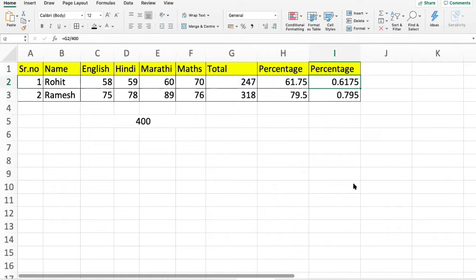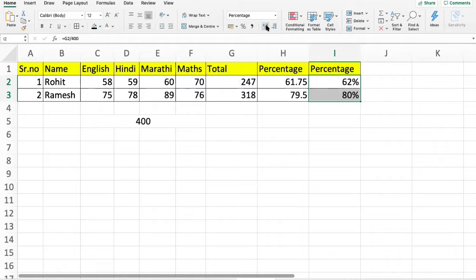Now I need to know what the percentage is. This value will come in decimal points. I'll select both these cells and go to the Home tab, and in this particular group you can see a percentage sign. You can just click on that and you will get the percentage.